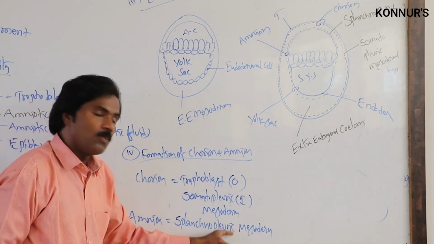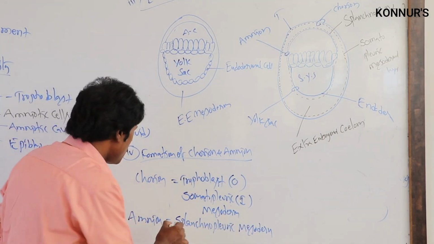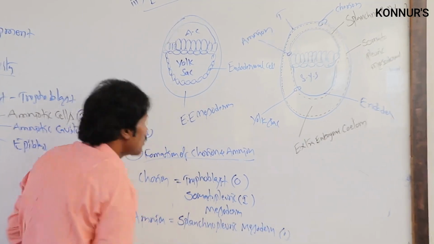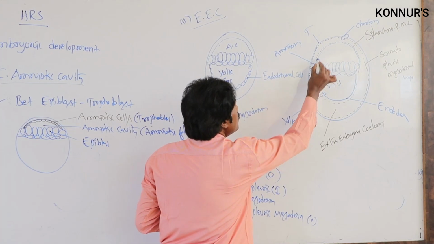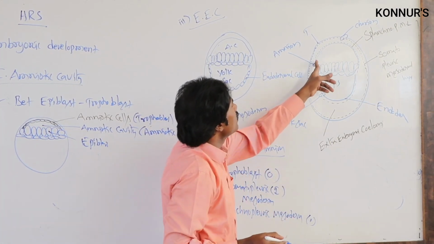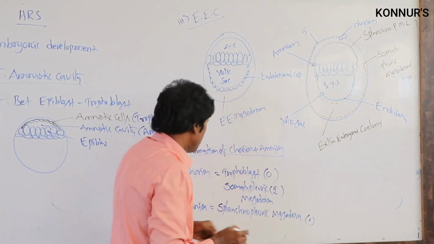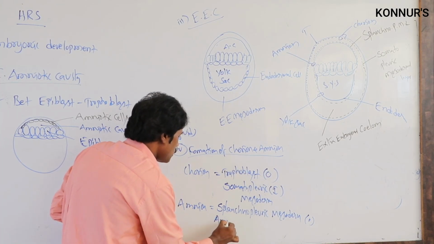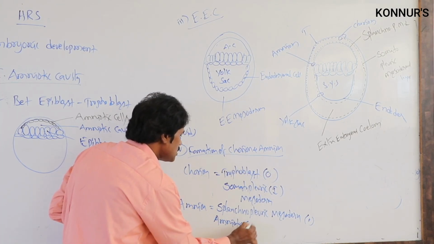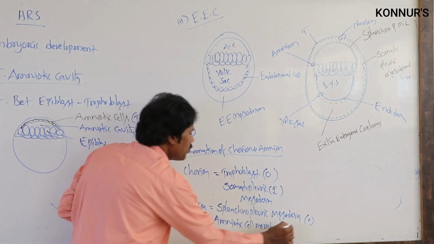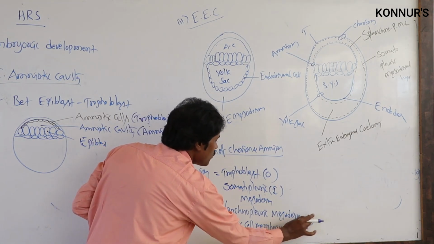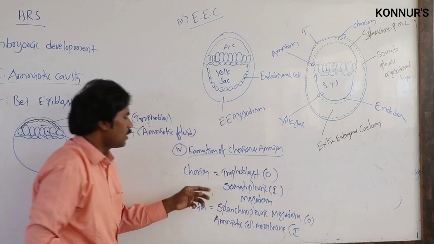Then this is the outer one. The inner one is related to the amniotic cavity: the amniotic cell membrane is the inner one, and this is the outer one. Like that.